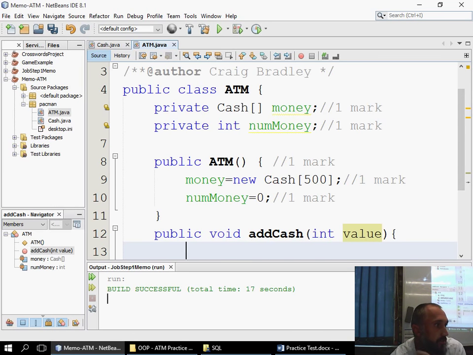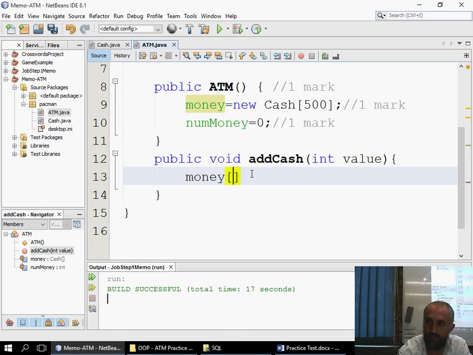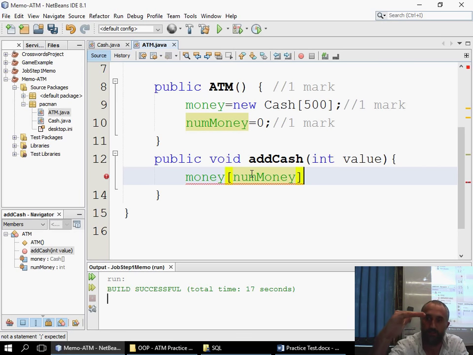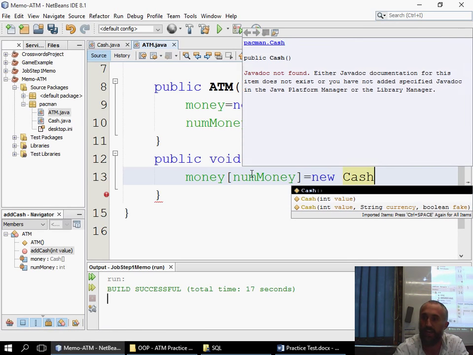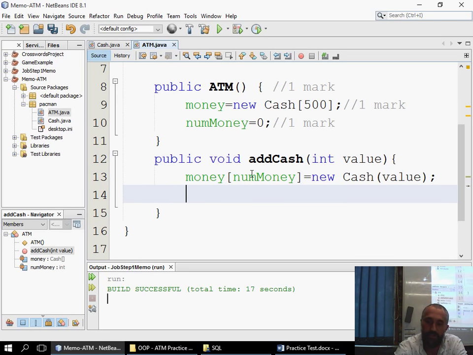And then we are going to work with that there. So now, when I go into add cache, we're now going to say money position num money, because remember this is our counter. It keeps track of each record as we move down, so it'll point to 0, then to 1, then to 2, and so forth as we add new money. So it says equal to new cache, and we would send through the value that we received. Now, as far as this, we would need to increment num money, plus plus.